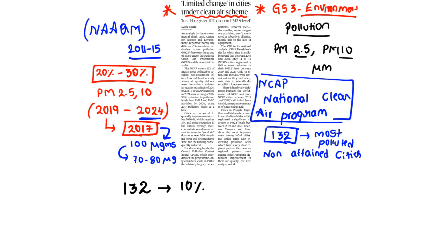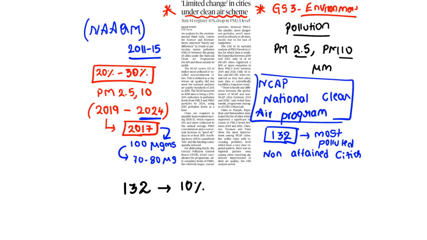Clear? So proper comprehensive analysis and rechecking should go on. It is saying that there is hardly any difference between the performance of National Clean Air Program cities and non-NCAP cities between 2009 and 2021. So it is the time and the chance for the government to take a greater role and do its work. Clear? So this is all about the scheme, and at last we are going to check one prelims-based question also.